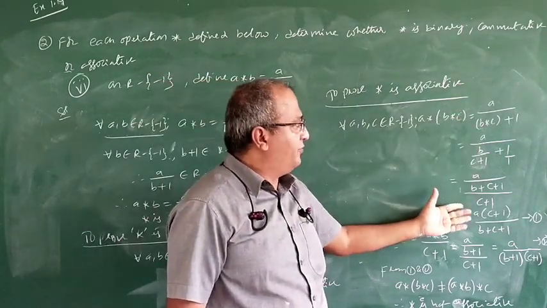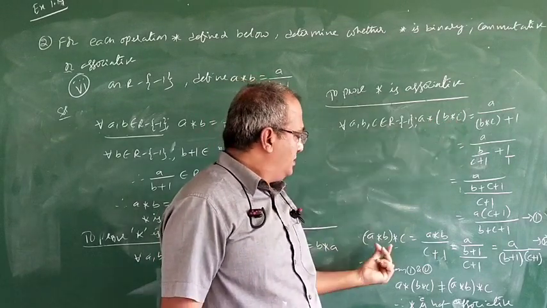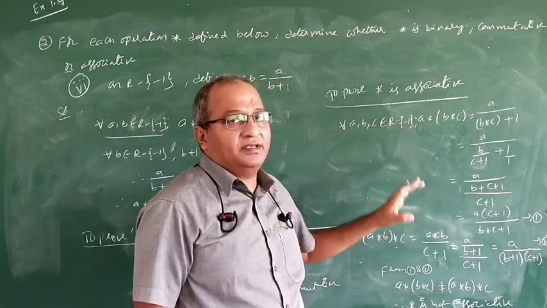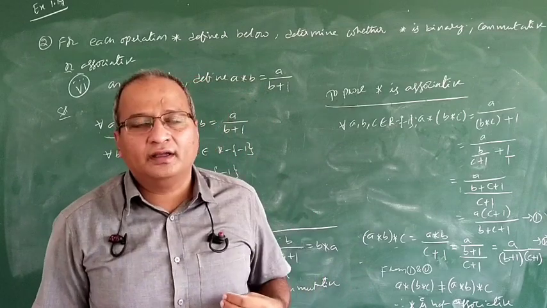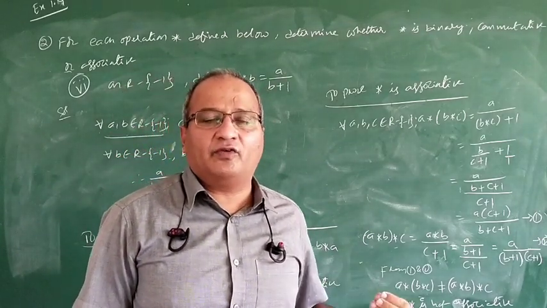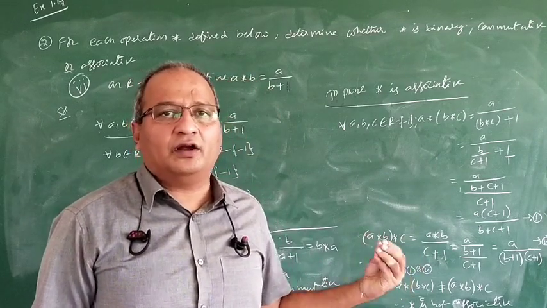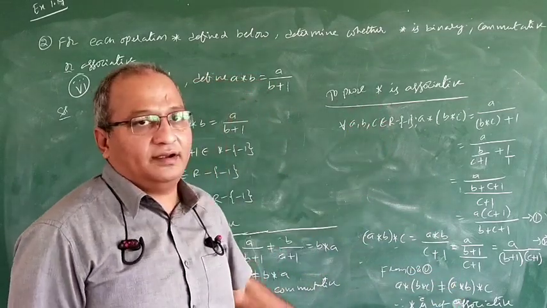So be careful, observe the brackets carefully, A star B. Proving associative requires a little more thinking, it is a little complicated. So, you think twice, thrice, and repeatedly you can watch the video and try to understand how to prove associative or not associative.